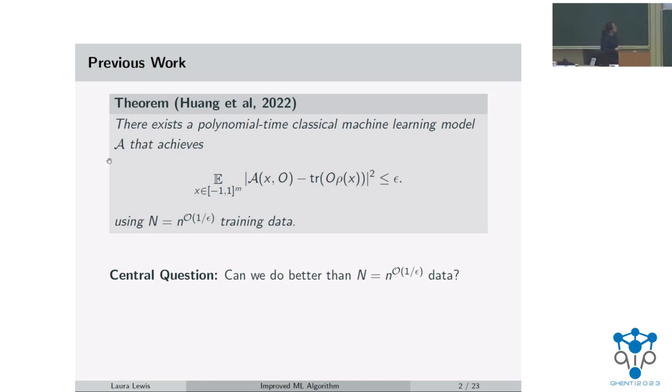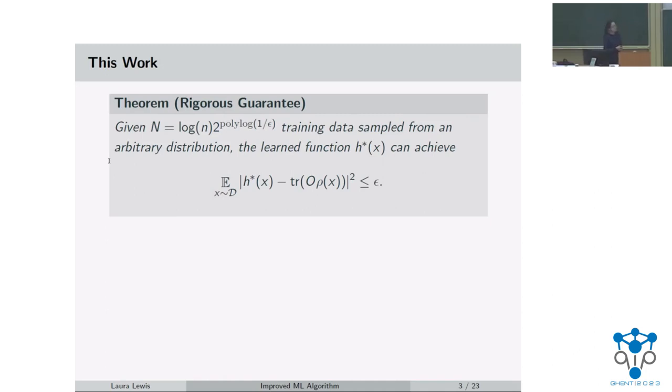And my work answers this in the affirmative, and in fact, you can get an exponential improvement when you consider a constant fixed epsilon. So what my main result says is that the amount of training data scales as logarithmic in n, where n is the system size, and for the scaling in epsilon, it's 2 to the polylog 1 over epsilon. And again, this is for the average prediction error in predicting a ground state property.